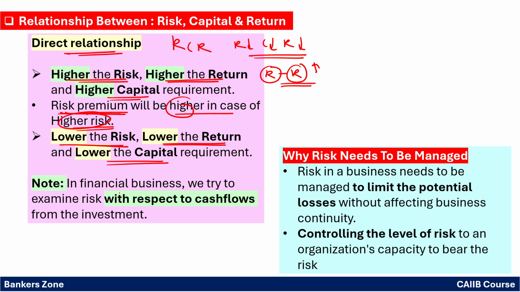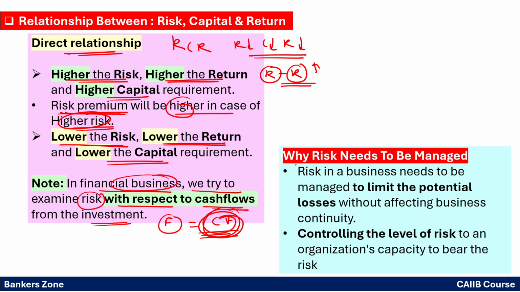See, in case of the financial businesses, we try to examine the risk with respect to the cash flow from the investment. Means what? How will we come to know in case of finance? We will take into account the cash flow. How much cash is flowing into the business? How much cash is flowing out of the business? So based on that cash flow, we are able to examine the risk associated with the financial businesses.